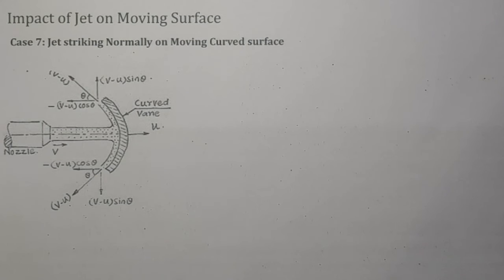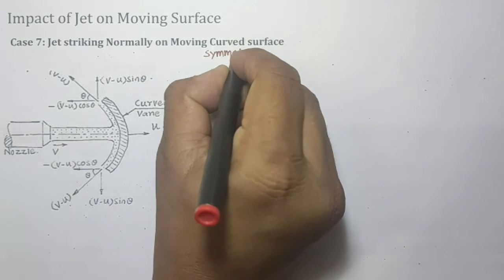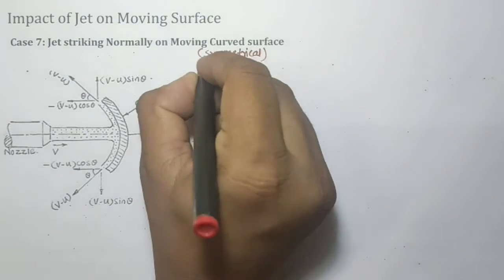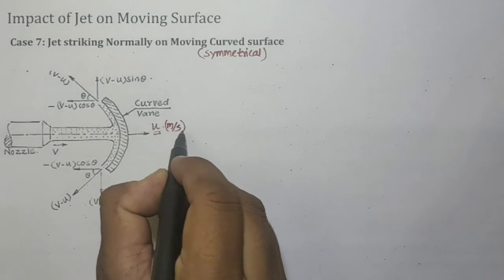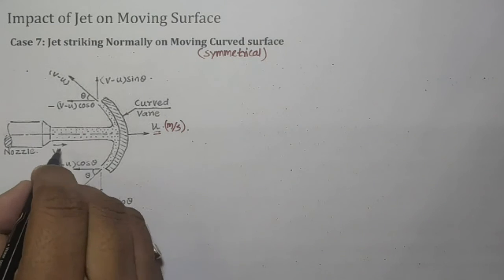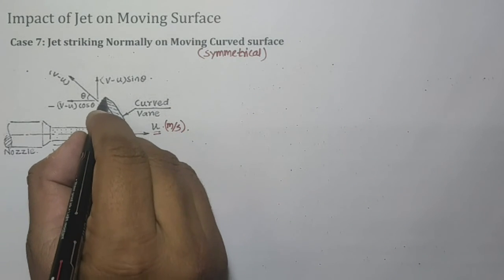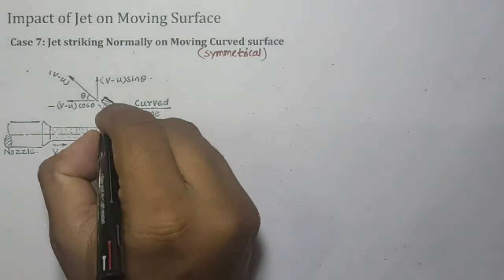The next case is impact of a jet on a moving curved surface. Here we have a symmetrical curved surface which is moving with velocity u meters per second. Now if we have such a condition, we all know that this particular curved vane is moving.